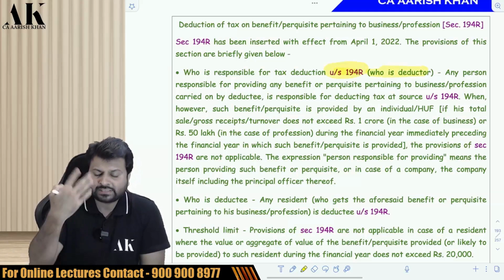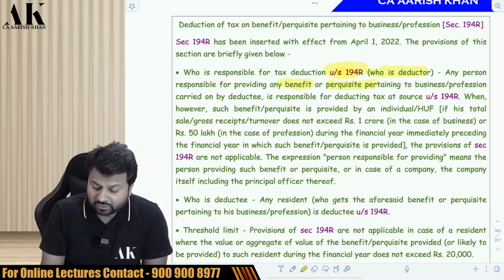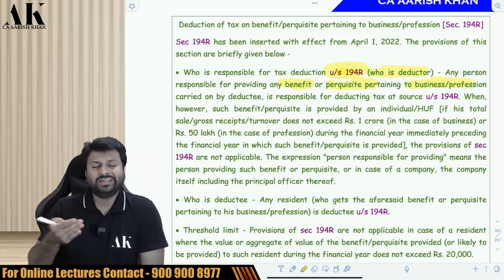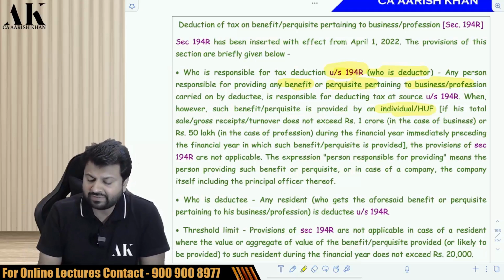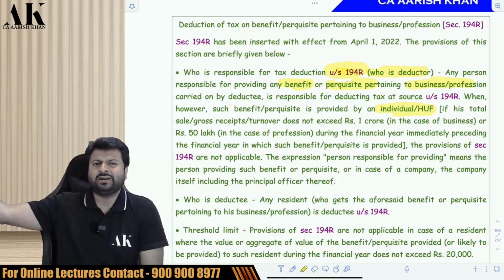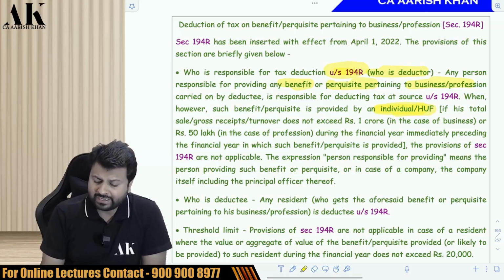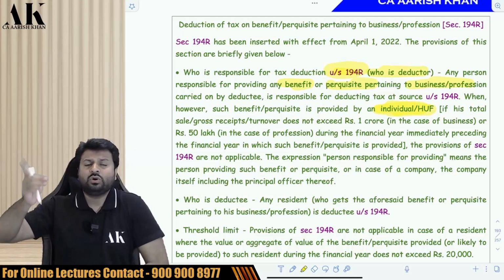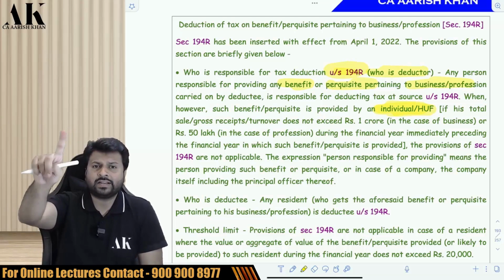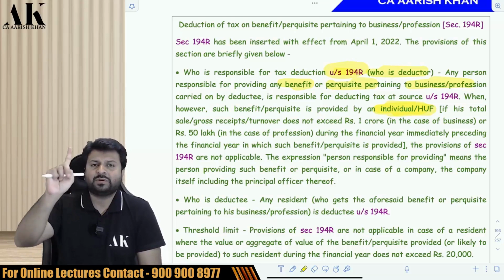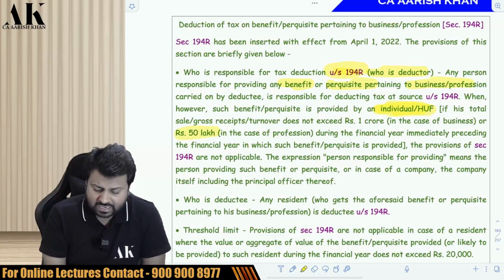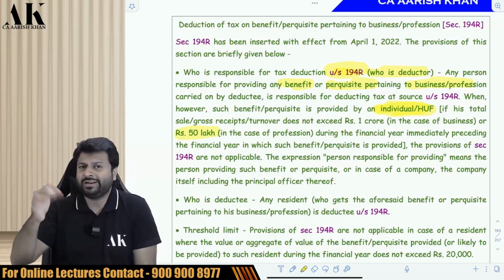194R. Who is a deductor? One who is providing any benefit or perquisite relating to business and profession. In this, individual and HUF have been given relaxation, the way they were given relaxation in 194A, 194C, 194H, 194I, 194J. That individual and HUF will deduct TDS only if their last year's business turnover is greater than 1 crore rupees, or if their last year's profession turnover is greater than 50 lakh rupees. Otherwise, individual and HUF are not liable to deduct TDS under this section.